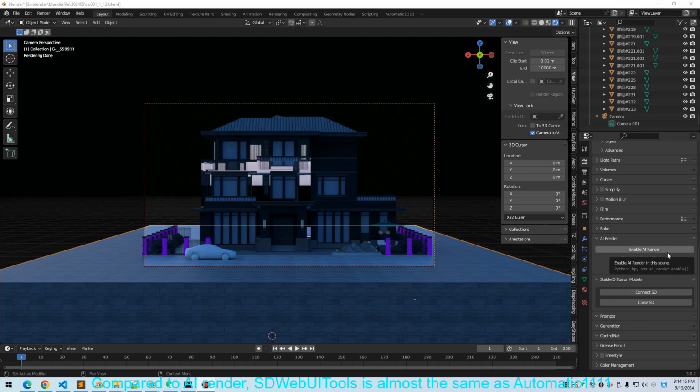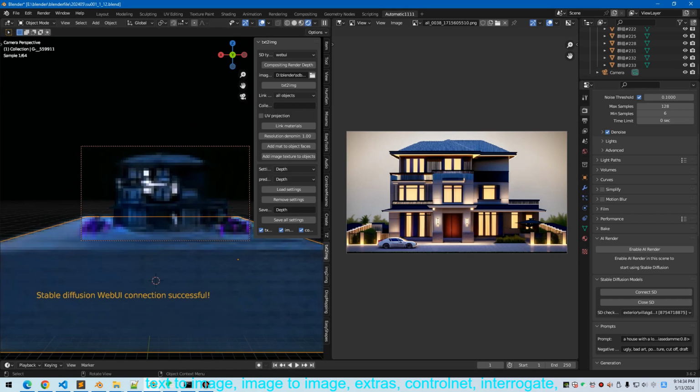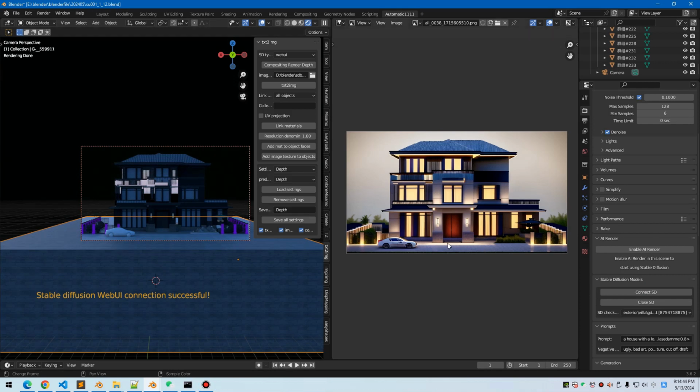Compared to AI render, SDwebuitools is almost the same as Automatic 1111 Stable Diffusion Web UI. It supports text to image, image to image, extras, controlnet, integrate, LoRa, and a detailer, and workflow configuration.